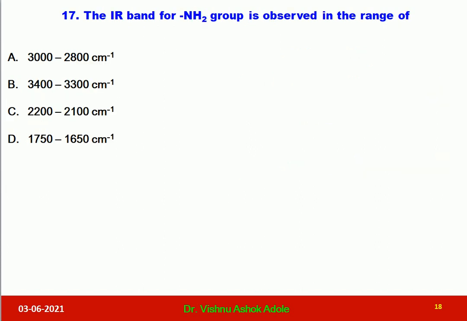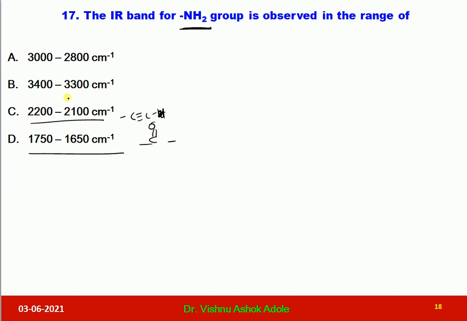Let us discuss question number 17. The IR band for the NH2 group is observed in the range of. For the NH2 group, they have asked what is the range of frequency. First is 3000 to 2800. B is 3400 to 3300. Then 2200 to 2100. And the last is not correct, definitely, because it is for carbonyl. Now this one is also not correct, because in this range we will get the C triple bond C frequency.